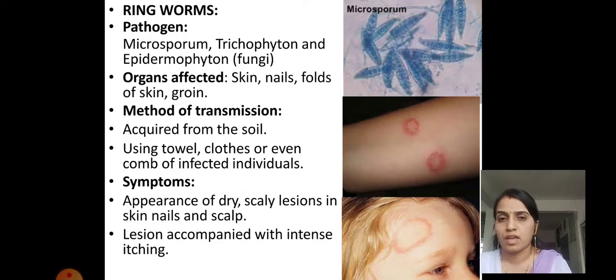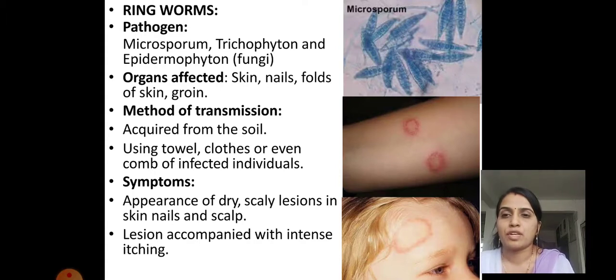If a person has ringworm infection and we use anything he has used, like towels or clothes he wore before, the fungal infection will easily pass from him to us, that means from an infected person to a healthy person. Then it is also found in soil, so from soil the transmission is possible.